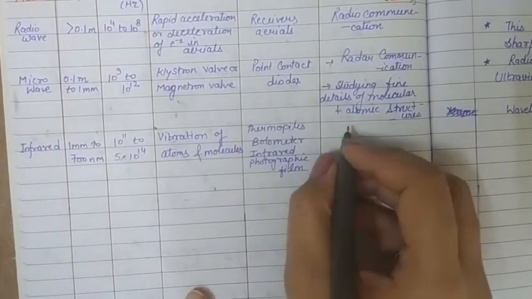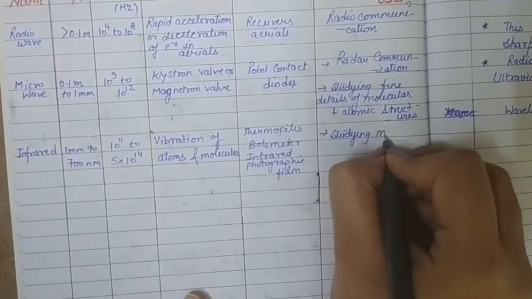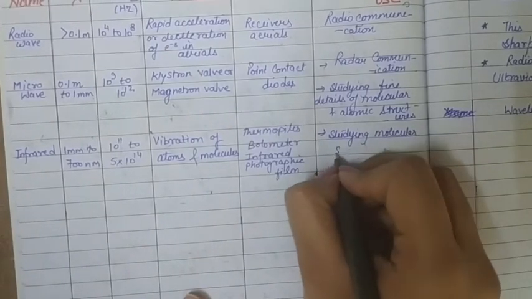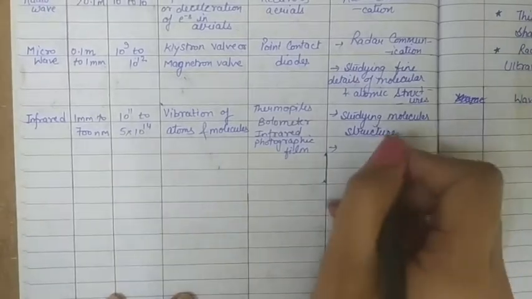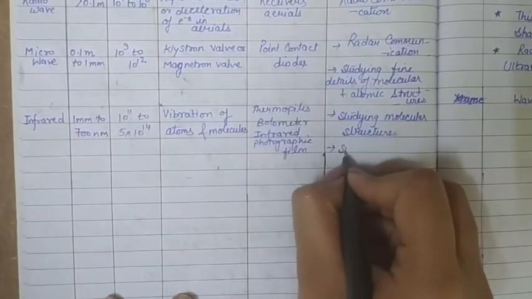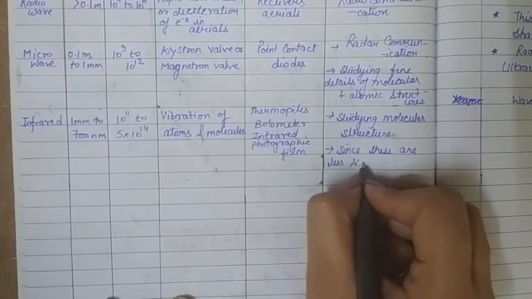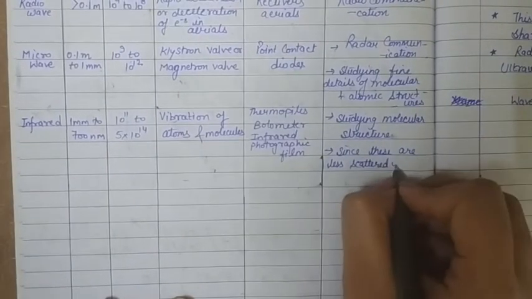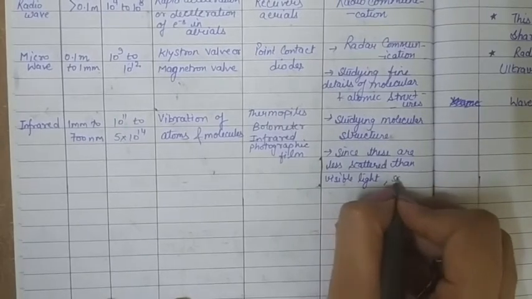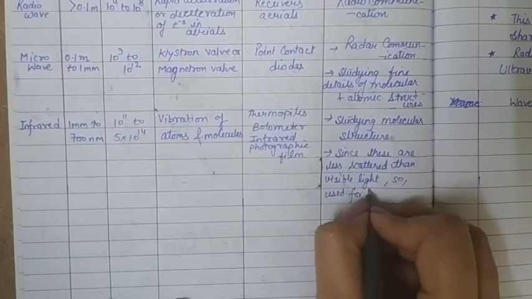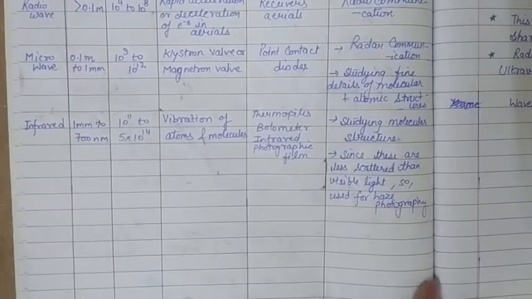So the applications and properties are: first, these are used in studying molecular structure, and second, since infrared is less scattered than visible light, it is used for haze photography. So this is the infrared wave.